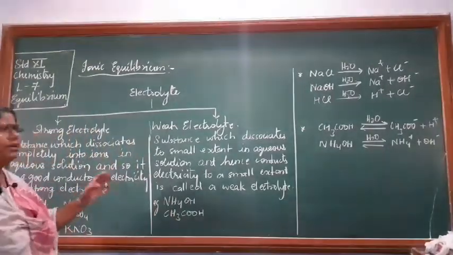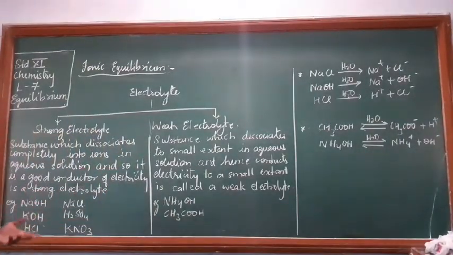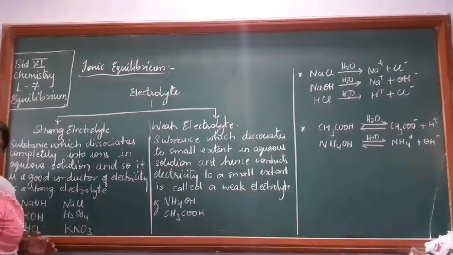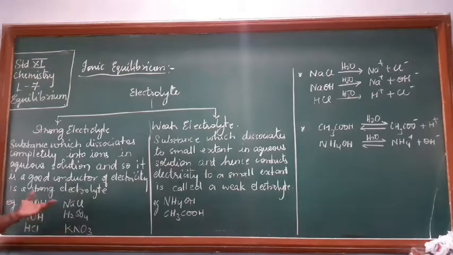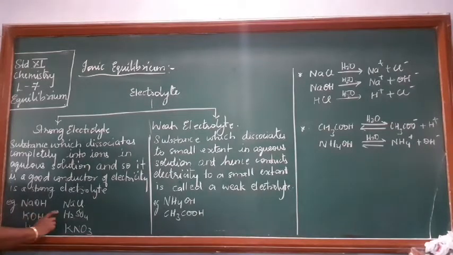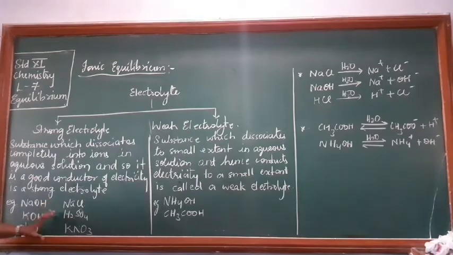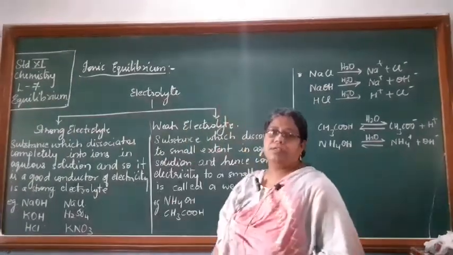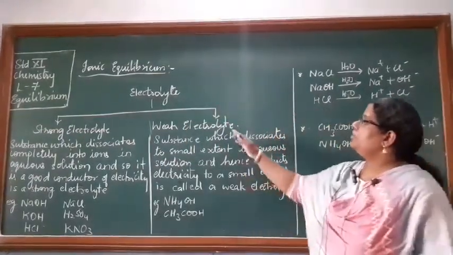So if it is dissociating completely or almost completely, then it will be a good conductor of electricity because more number of ions are present. Then that kind of substance is called a strong electrolyte. Like NaOH, KOH, HCl, H2SO4, NaCl, KNO3, they are all very good strong electrolytes, okay, because they dissociate completely in their aqueous solutions. Whereas what is a weak electrolyte?